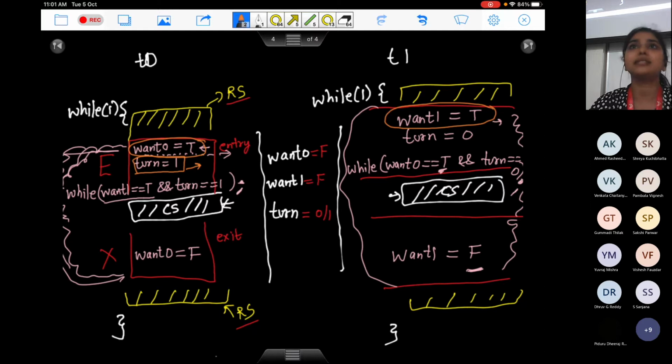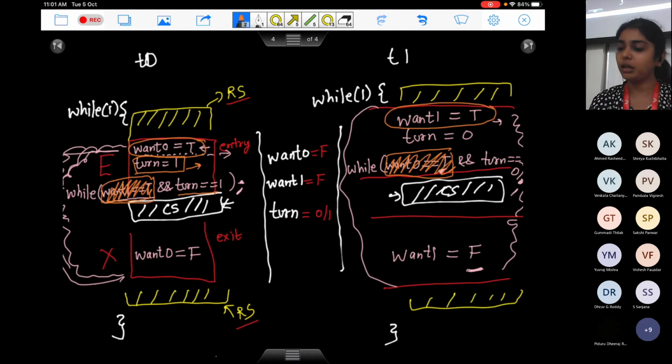Okay, so T naught completes this. T naught says, okay, turn equals to 1. So note that now T naught cannot execute in its critical section. Why? Want 1 is true, right? And turn is also 1. So it will keep looping in this while loop. Rather, to make this simple, once both of these processes have expressed that I want to execute in the critical section, the other process has also said I want to execute in this critical section. If you see, both of these conditions will be satisfied. Want 1 is true and want 0 is also true. So to make this simpler, I can actually remove this for now, in case I know that both of them want to enter into the critical section.